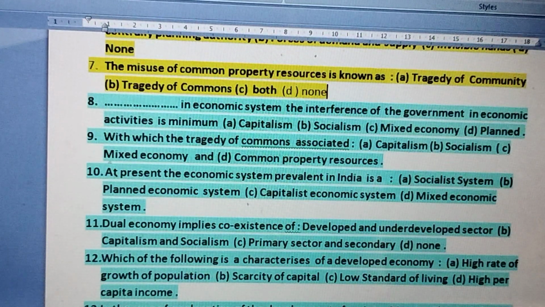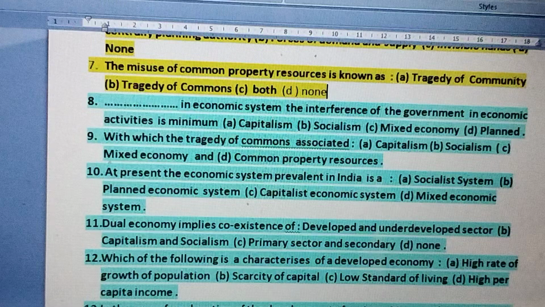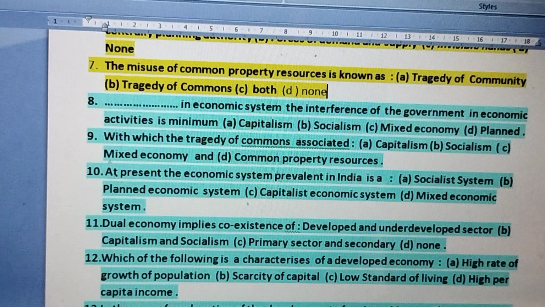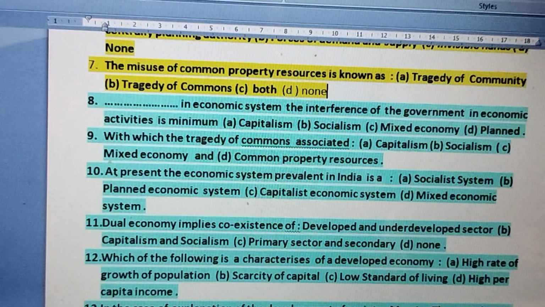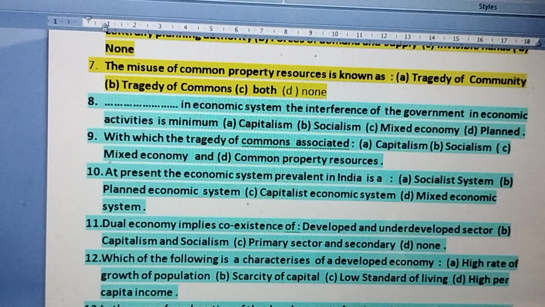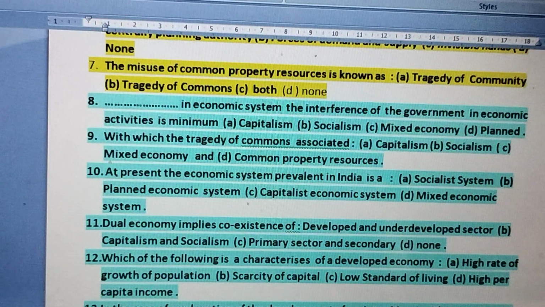In a mixed economy, some sectors are owned by the government and some by the private sector. In government sectors, definitely there is too much government interference. So the right answer where the interference of the government is minimum is capitalism, or the market economy, or capitalistic economic system.